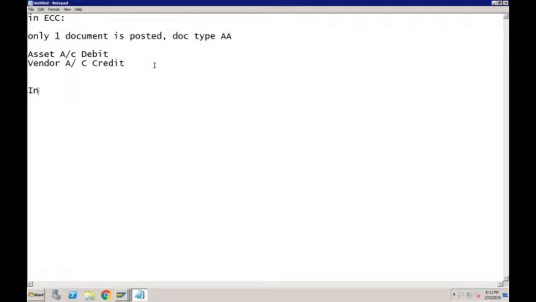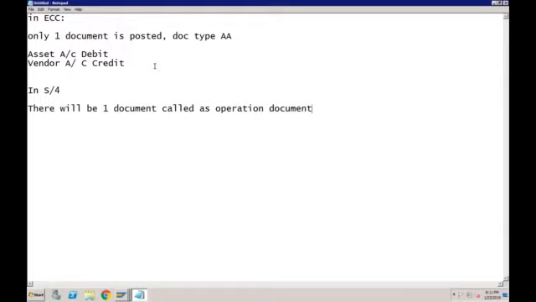Now what is happening in SAP S/4HANA is in S4 there will be one document called as operational document. Okay, please remember this. This is very important question again from the interview perspective.